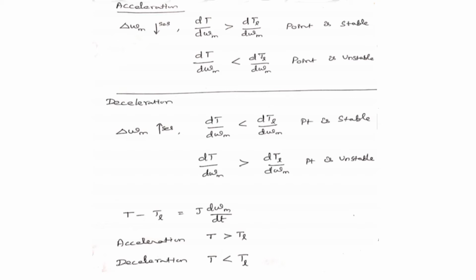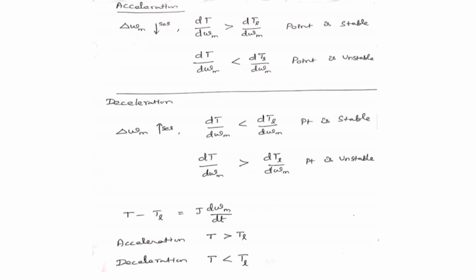If it is lesser than your load torque, the point is unstable. The basic torque equation is T minus TL is equal to J into d omega m by dt. Acceleration means T is greater than TL, deceleration means T is less than TL.